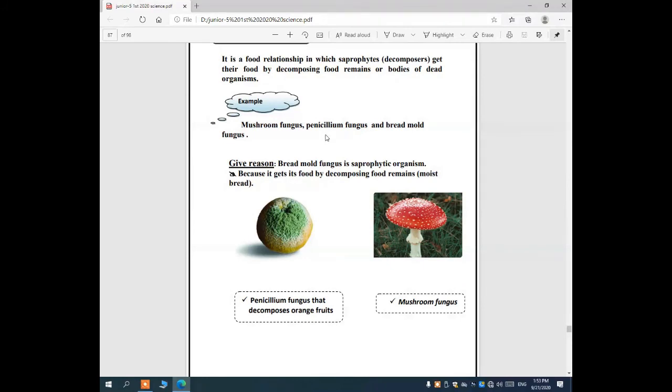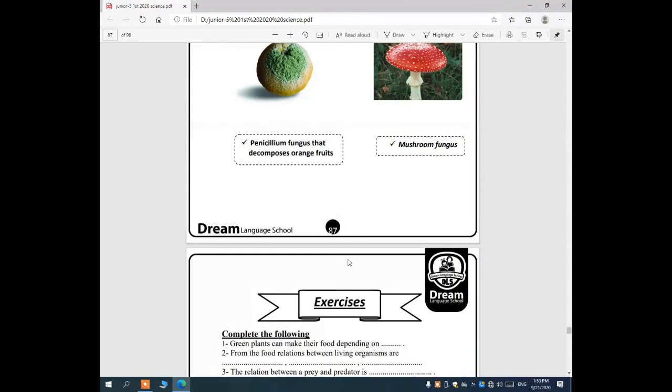What is the penicillium fungus? Penicillium fungus is the fungus of the orange. When you see the orange has green or white parts on it, it's saprophytism, which decomposes the food remains. And this is the mushroom fungus. Give reason. Bread mold fungus is a saprophytic organism. Why do we call the bread mold fungus a saprophytic organism? Because it gets its food by decomposing the food remains. We said that decomposing food remains is related to the saprophytic organism.